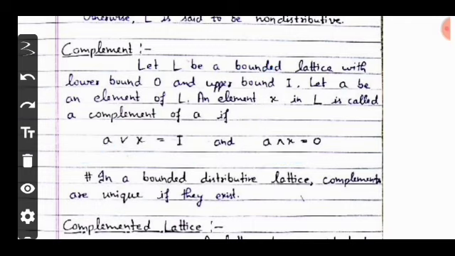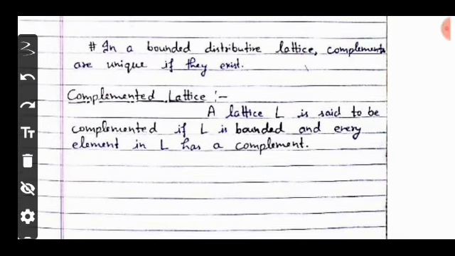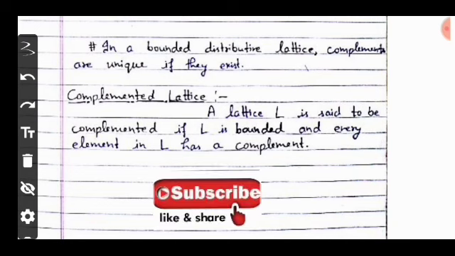Now an important point: in a bounded distributive lattice, complements are unique if they exist. Complemented lattice. A complemented lattice is very simple. A lattice L is said to be complemented if L is bounded and every element in L has a complement, on the basis of the complement properties.